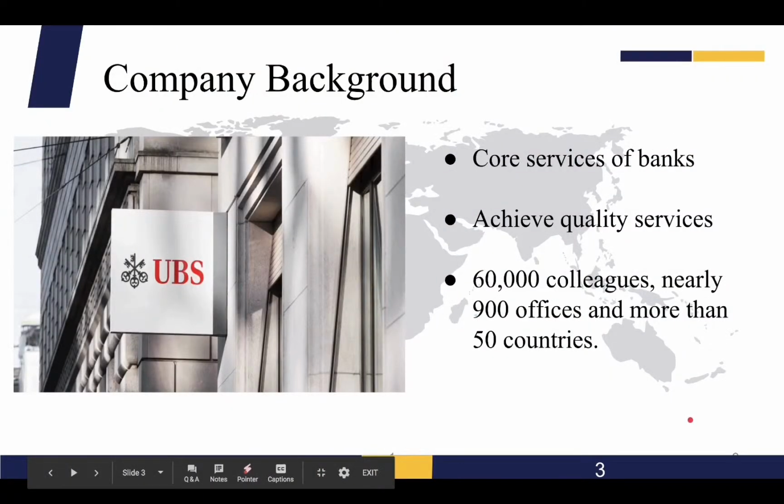The Union Bank of Switzerland was formed in 1998, which offered a wide range of products and services to customers. The core services of the bank are asset management, investment guarantee, scientific research and commercial retail services. UBS combines the innovation of service content, global development and economic stability to achieve quality services. UBS has more than 60,000 colleagues and collaborates across all major financial centers in nearly 900 offices and more than 50 countries.